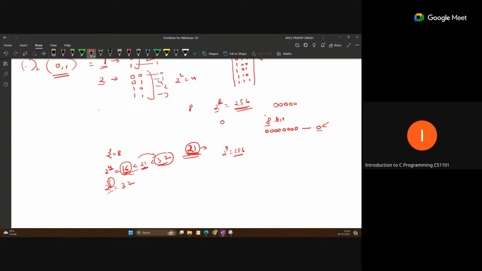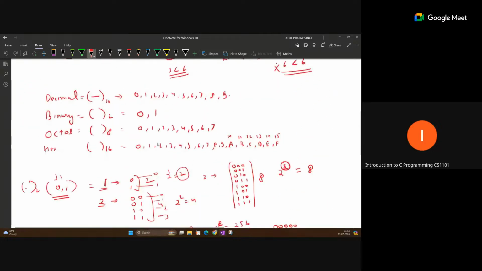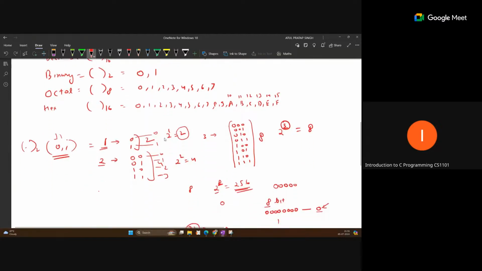So that means the last value will be 255, and it will be represented like this: 4 4. So this is the representation for 255. We have already seen 15 and 0 and 15. With 2 to the power 4 we can represent 16 numbers, starting from 0 to 15. In hexadecimal, this 15 is represented by F. These are the important points you should remember for binary calculations.